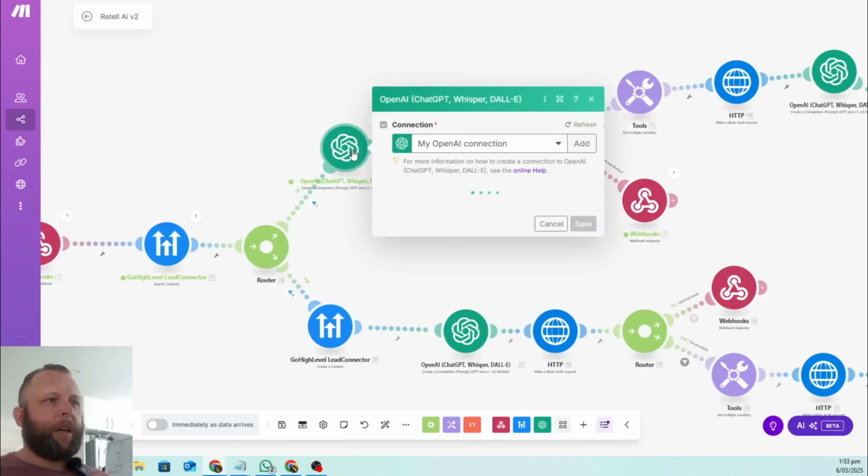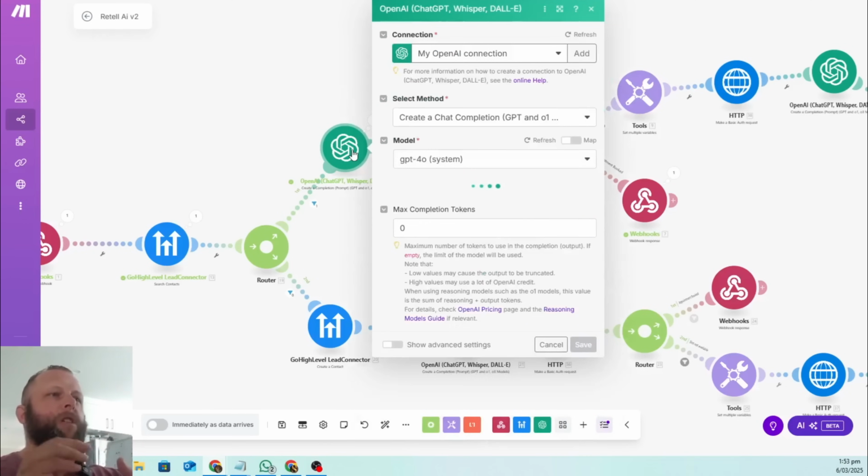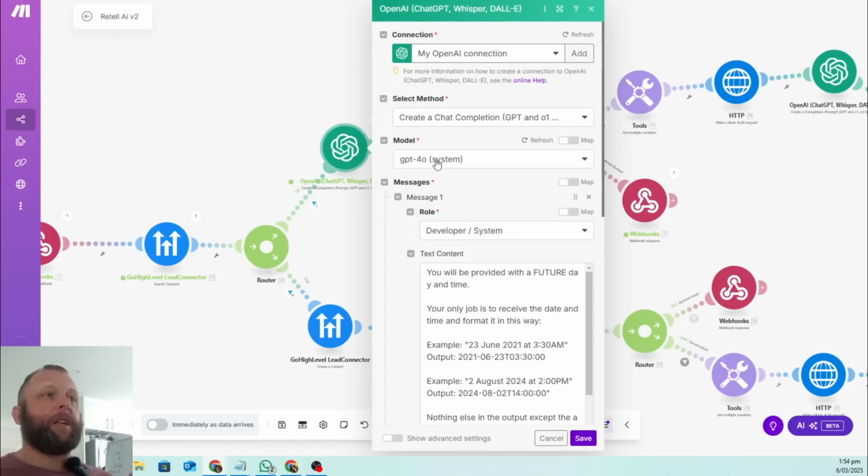We're going to click in here, and this is a long GPT prompt. You're going to have to write it out or get this automation in here. We obviously need to register for ChatGPT. For more complex cases than this I like to use GPT-4o, but this is the system prompt that's been copied for a long time. The reason it's like this is, number one, we need to determine what the time in the future is. If you say tomorrow at 2 p.m., what is it going to be? And secondly, we need to determine how to rewrite it in a specific format that HighLevel likes.